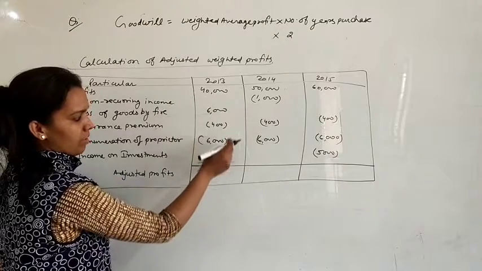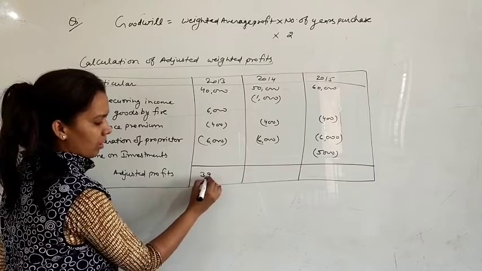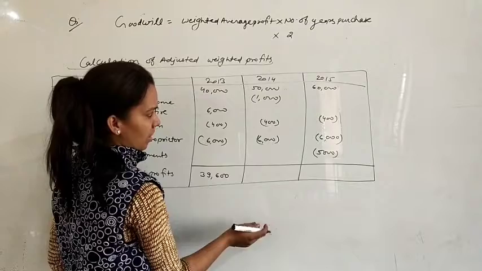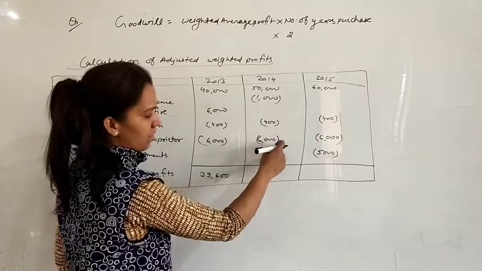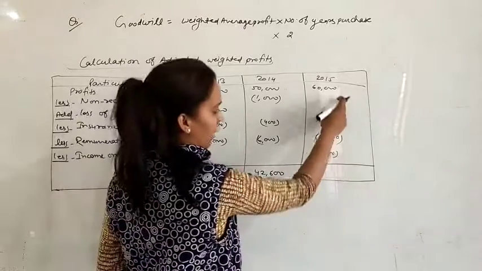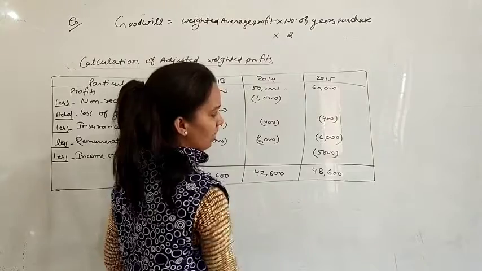(40 plus 6), 46. 46 minus 6,400, it will be 39,600. Just deduct these. 49 minus 6, 43. 42,600. And here it will be 48,600, right?